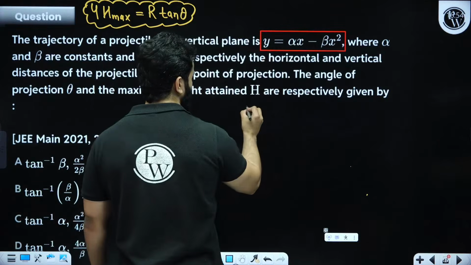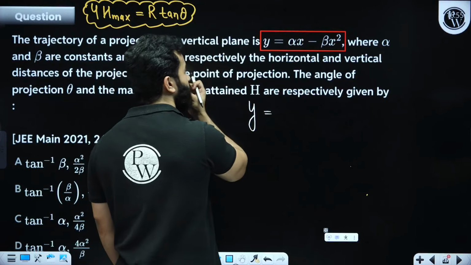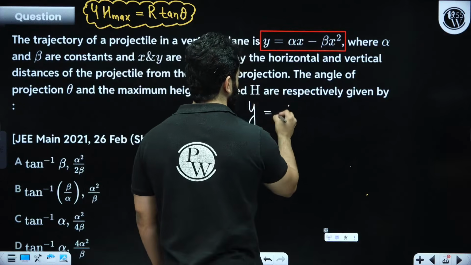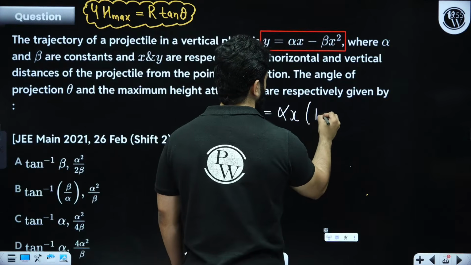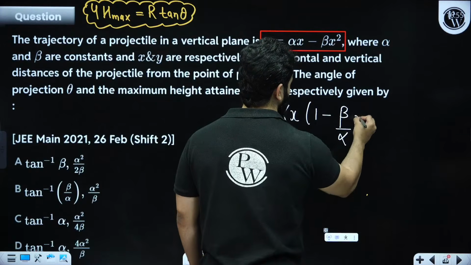Let's compare this y equals alpha x, right? So what we are going to do is take alpha x common, so we'll get 1 minus beta divided by alpha into x.